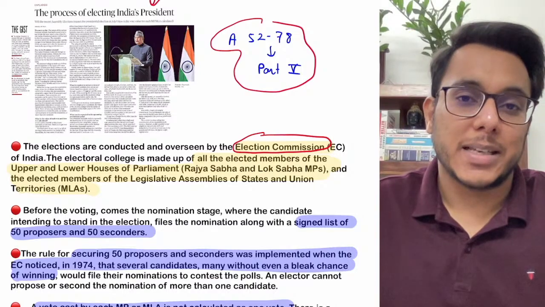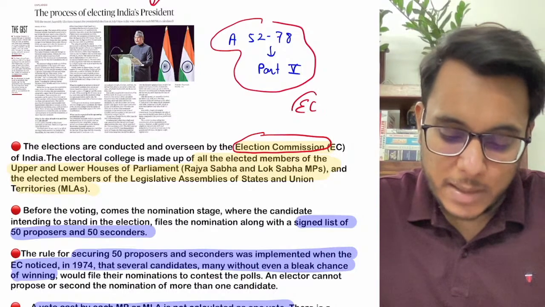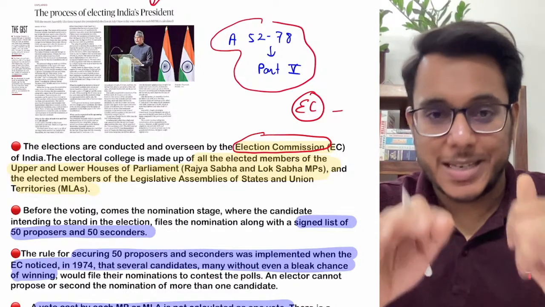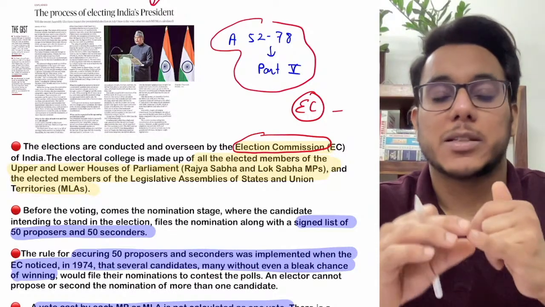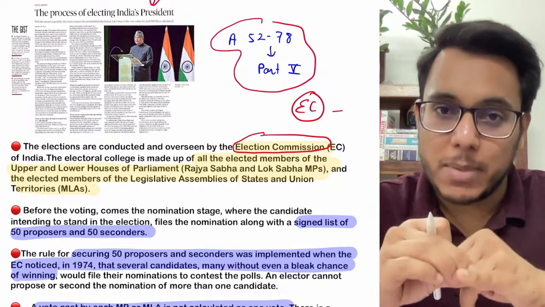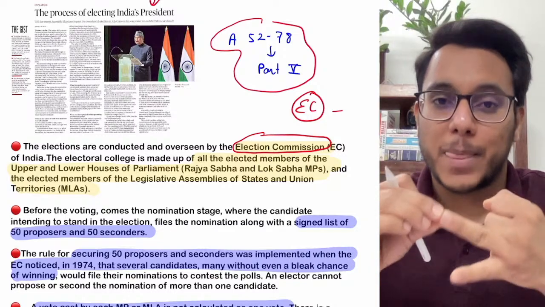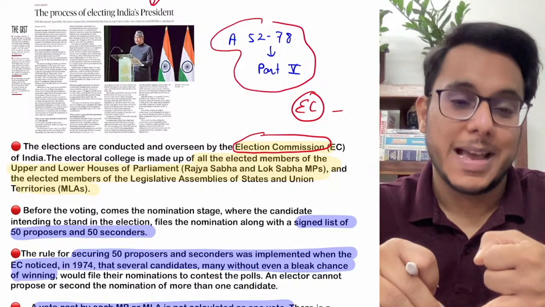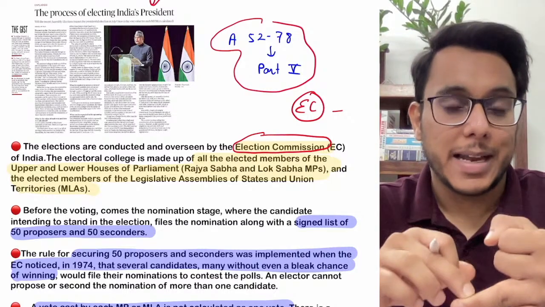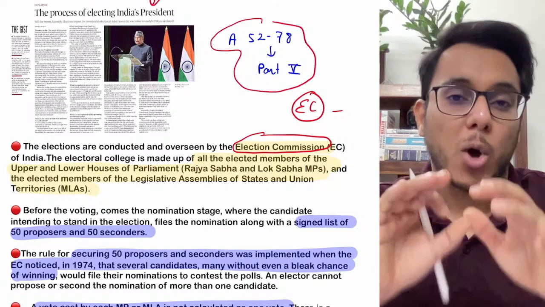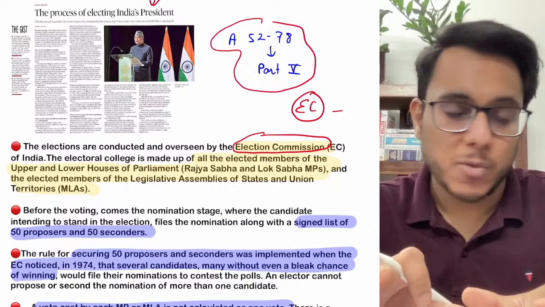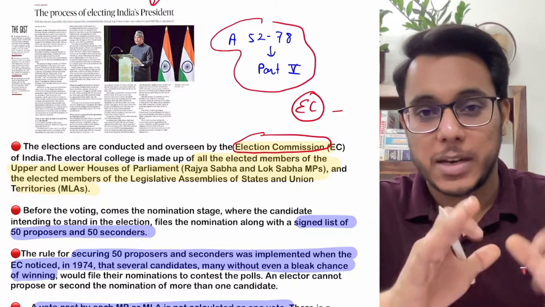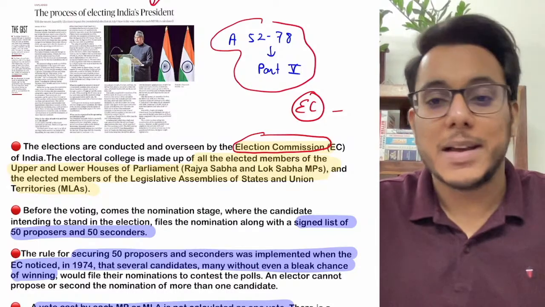So guys, in the president's election an electoral college will be prepared. In this electoral college there will be all the elected members, please note it very clearly, elected members of the Lok Sabha, elected members of the Rajya Sabha, then the elected members of the state legislative assemblies, and elected members of the assemblies of Delhi and Puducherry. It means nominated MLAs and nominated MPs will not vote. So elected MPs and elected MLAs will be voting in this process, and the electoral college will be created.